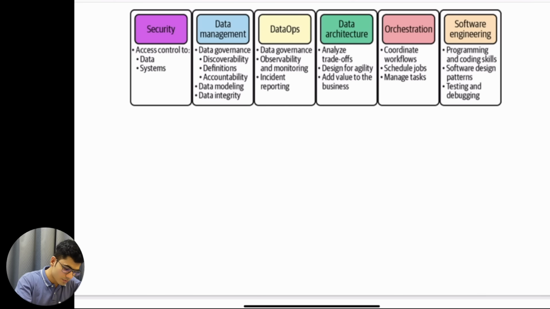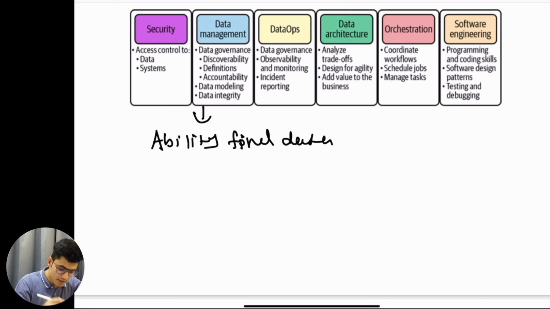It is the ability to do multiple things: the ability to find data, and then the definition of what each and every single column means. Think about it: if you have thousands of tables, and you access one table from that pool, that single table will have, let's say, hundreds of columns.